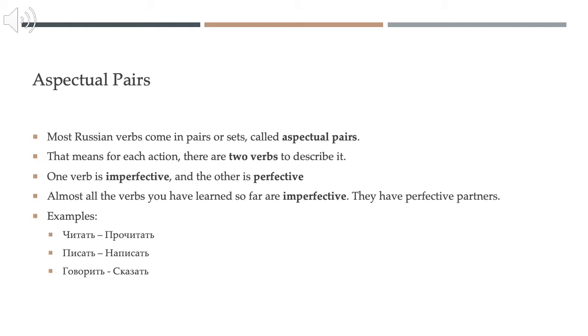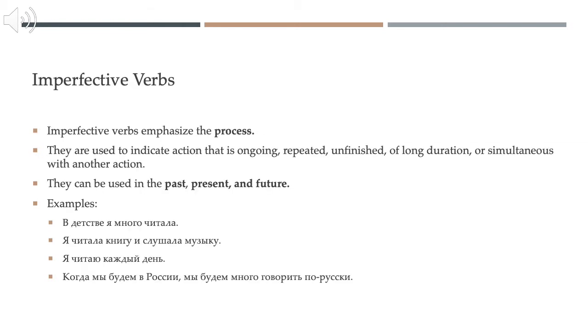For example, читать, to read, has its perfective partner прочитать. Писать, to write, has its perfective partner написать. And говорить, to speak or say, has its perfective partner сказать. And we will learn more later in the lecture about how aspectual pairs are formed. Let's talk a little bit about imperfective verbs. And again, pretty much all the verbs you know at this point are imperfective verbs.